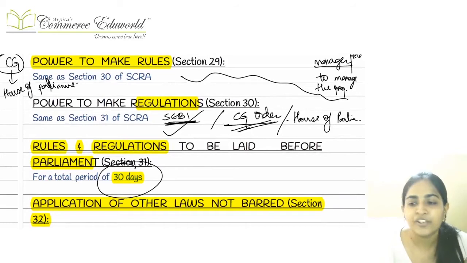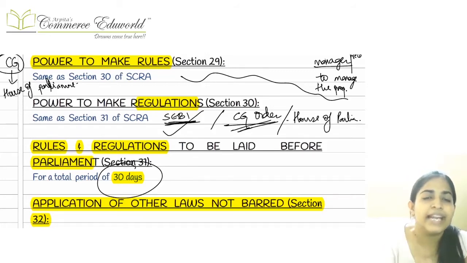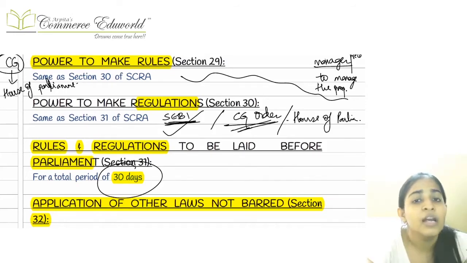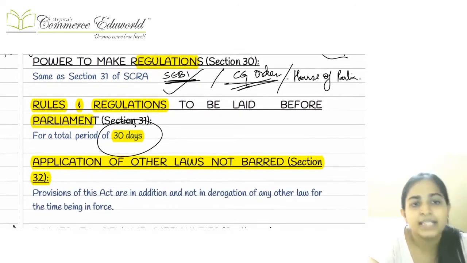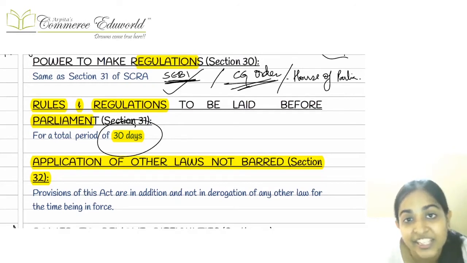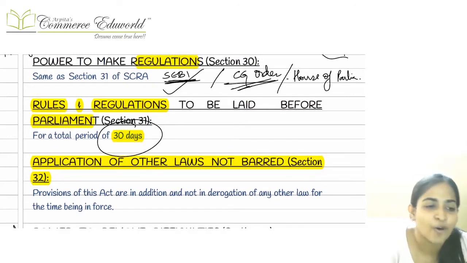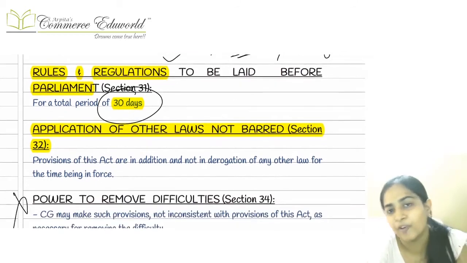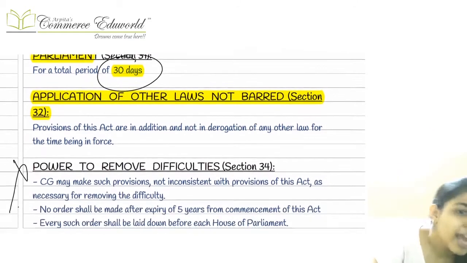Next one is the central government. Central government has the powers to make the rules, as we have studied. Again, I am repeating the same thing that we had studied in SECRA. Here the CG has the power to make the rules, and once it makes the rules, it has to make sure that they are laid down before both the houses of parliament for a 30 days period. Similarly, power to make regulations. SEBI has the power to make the regulations, but it should not be against the CG's order. And later on, even this will be laid before both the houses of parliament for a period of 30 days.